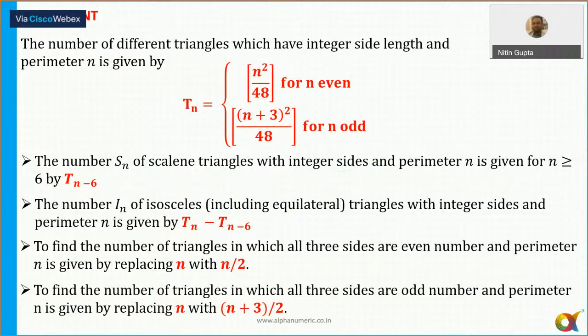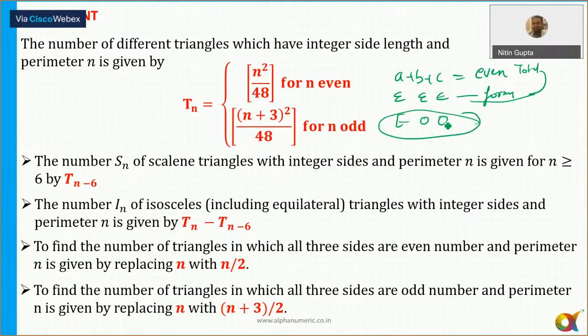Some of you might ask, okay sir, if one is even and one is odd? We have already done in class what to do if one side is even and one is odd. So just remember, if the sum of all 3 sides, that is the perimeter, is an even number, then either all three are even, yes or no, or one is even and two are odd. I told you the formula for this. Subtract the three-even case from the total and automatically you'll get one even and two odd numbers.